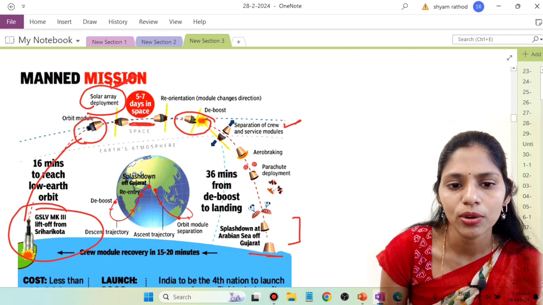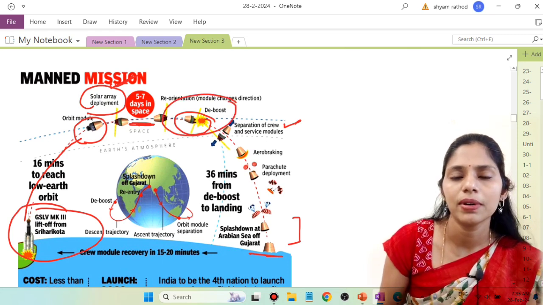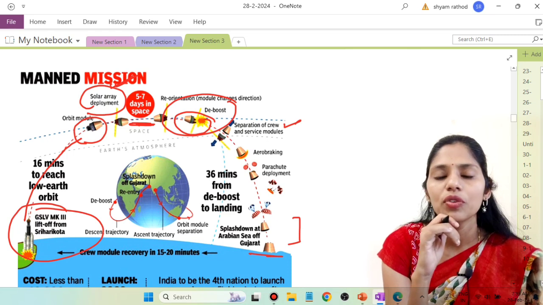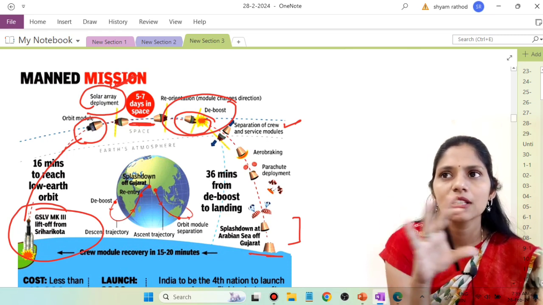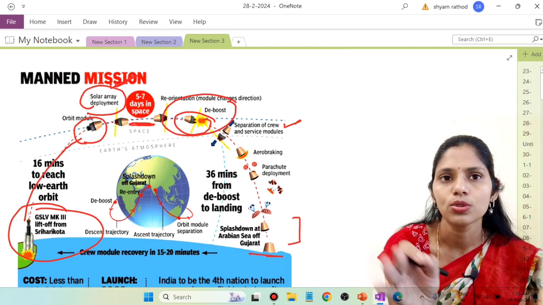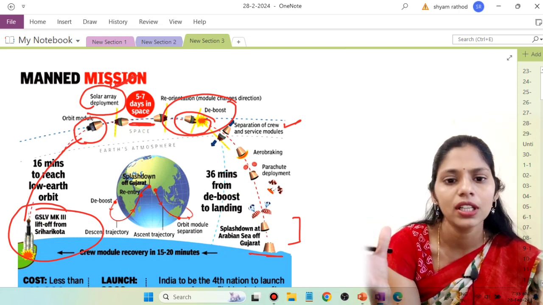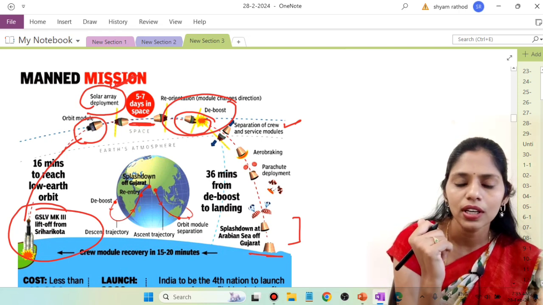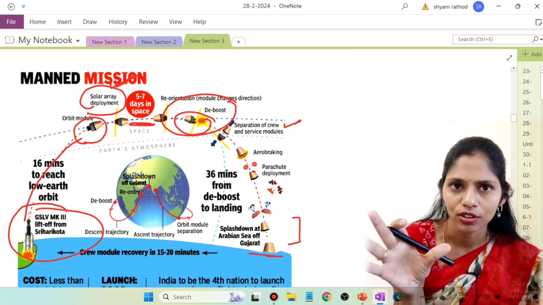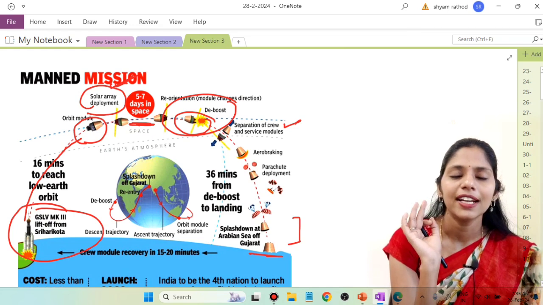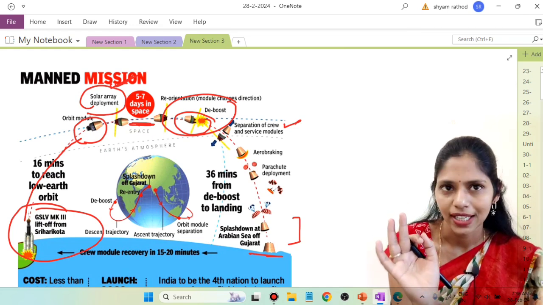If you want to know about deboosting and orbiting, please watch the movie Antariksh. In that movie, especially in the last 30 minutes, they clearly depict what deboosting is and how they are going to come back, with everything in very detailed form. So go through at least the last half an hour of the movie so that you can understand how this process goes. That is a very good movie, I can say.